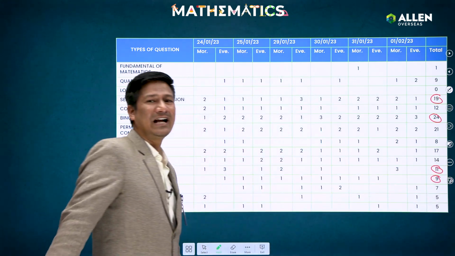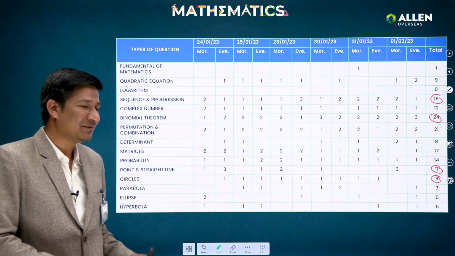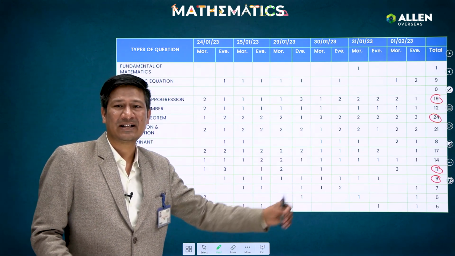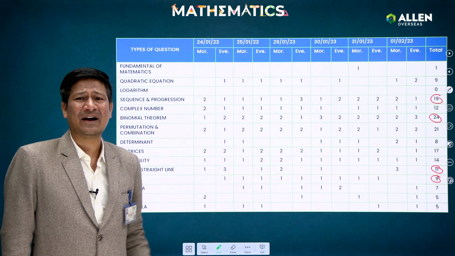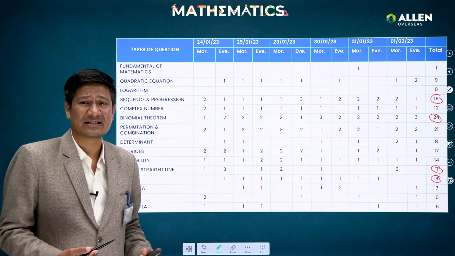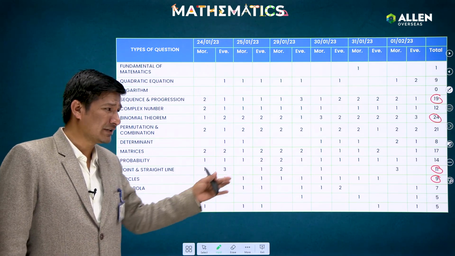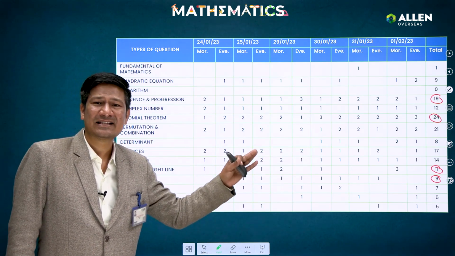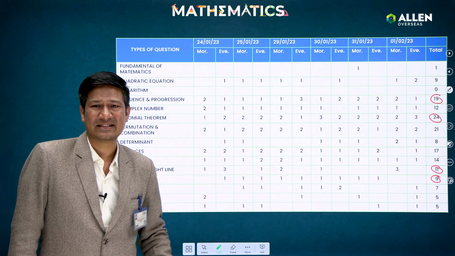And after that if I come to the conic section part, yes, from the parabola more questions were there, 7 questions were asked, but from the ellipse and hyperbola it was not like that. In some shifts questions were there, in some shifts questions were not asked. So accordingly you can prepare for coordinate geometry. Yes, weightage from the circle, straight line and the parabola, somehow parabola, you can see.